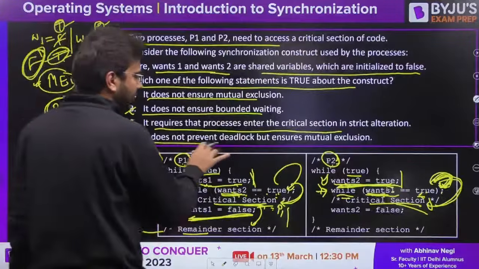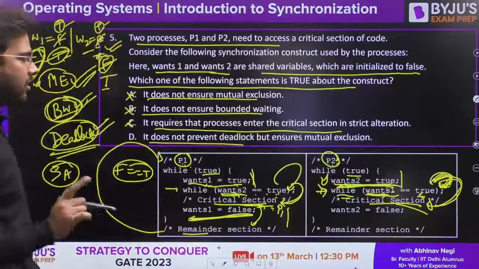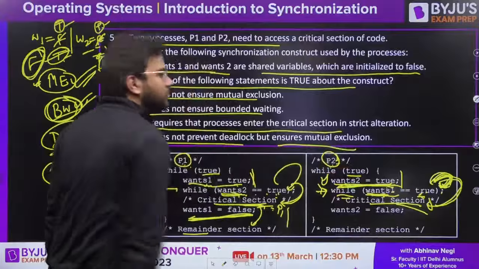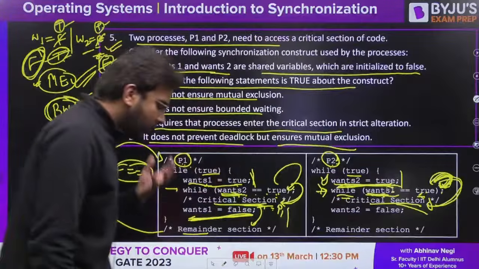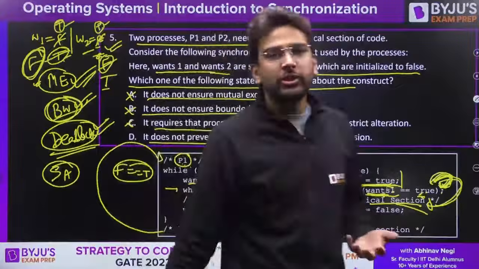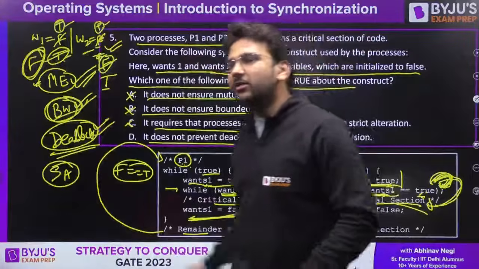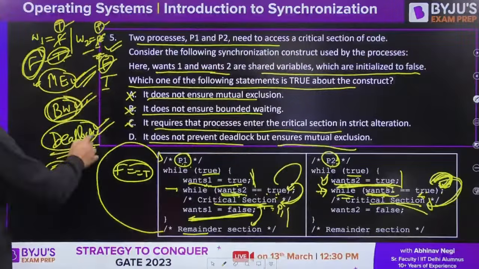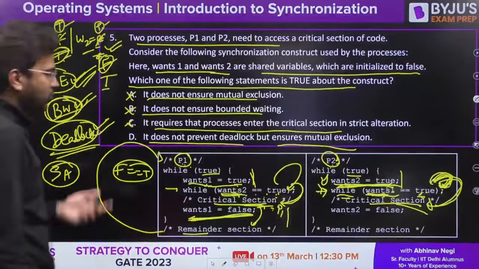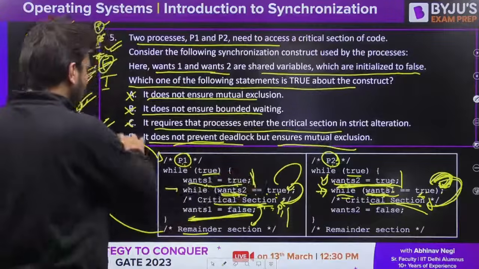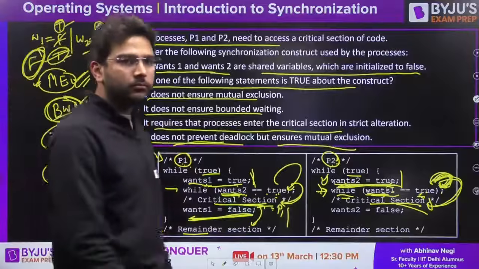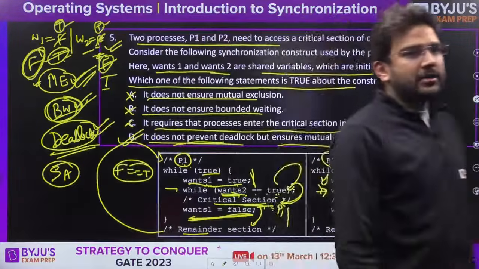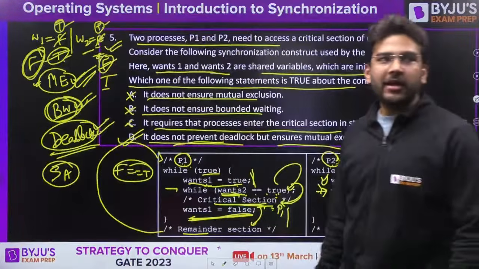Incorrect. It does not prevent deadlock. Yes, deadlock is there and it ensures mutual exclusion, because for deadlock one of the necessary conditions is mutual exclusion. If mutual exclusion is there, then only there is a possibility of deadlock. Clear? So mutual exclusion is there, deadlock is there, so that means it is not preventing deadlock. Option D is the correct answer. Is it clear to all of you? Any doubt, anyone?